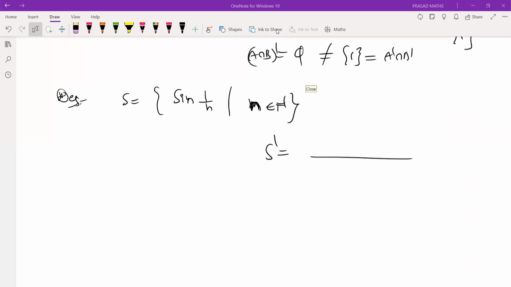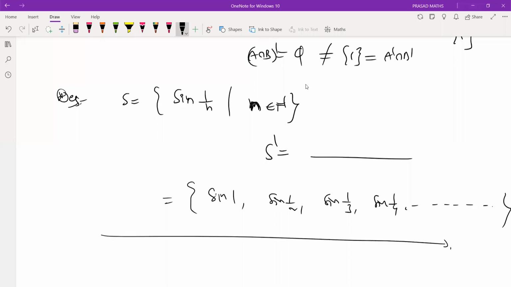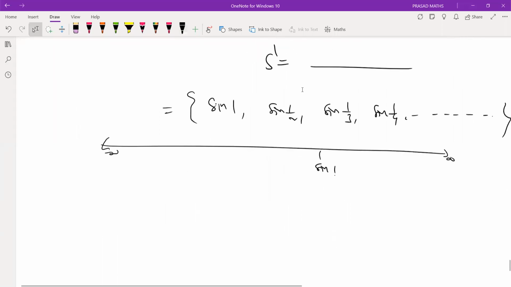Pranjal also very good. So what you observe is, what are the elements? Sine 1 by 1 means sine 1, sine 1 by 2, sine 1 by 3, sine 1 by 4, going on. This is my set. Look at the graph of the sine function.